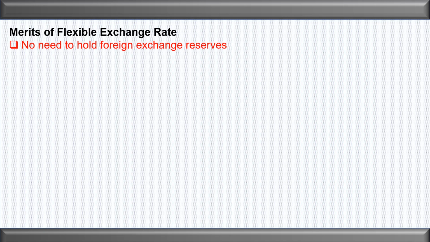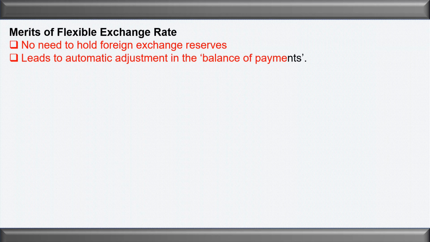Now let us see the merits of the flexible exchange rate. First, there is no need to hold foreign exchange reserve. In the earlier case, in the gold standard, we have seen that all the member countries have to hold the gold reserve in the case of a fixed exchange rate system. But in the case of a flexible exchange rate system, there is no need to hold foreign exchange reserve. Second is automatic adjustment of the balance of payment is possible. In the fixed exchange rate system, automatic adjustment of the balance of payment is not possible, but in the case of flexible, it is possible.